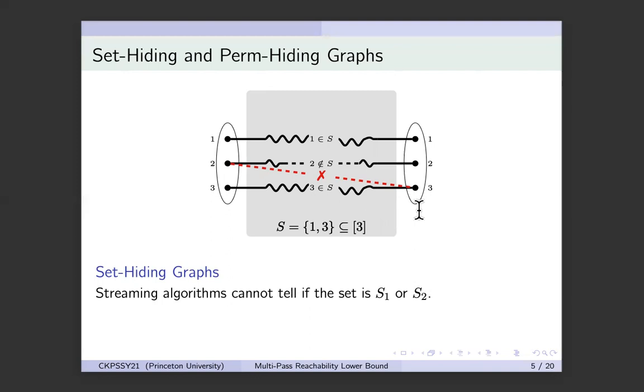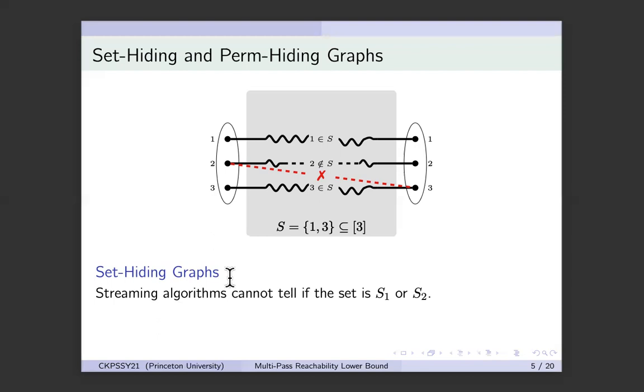We say a construction of such graphs, or more precisely, a construction of distributions over such graphs, is set hiding if streaming algorithms cannot tell if those graphs are encoding the set S1 or the set S2, for all S1 and S2. What we shall actually do is show that there are set hiding graphs for root n pass algorithms with n-square memory.